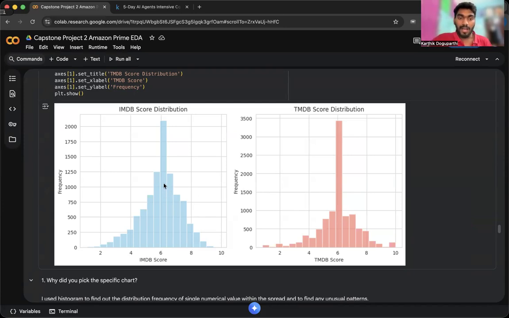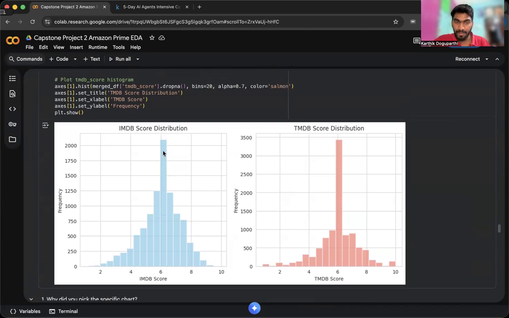I imputed them with the median because 6 was the highest IMDb score. We got the peak over there, and from 5 to 7 are the values with the highest frequencies. The same with TMDb score as well.